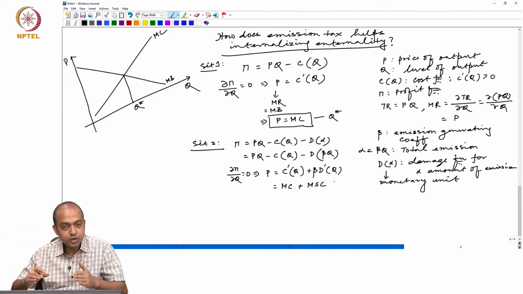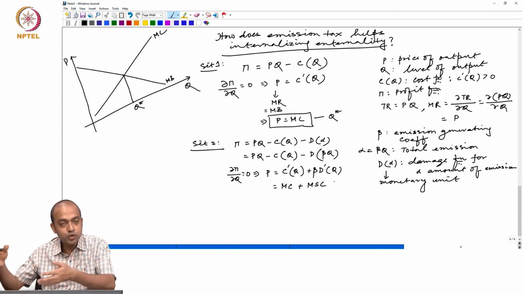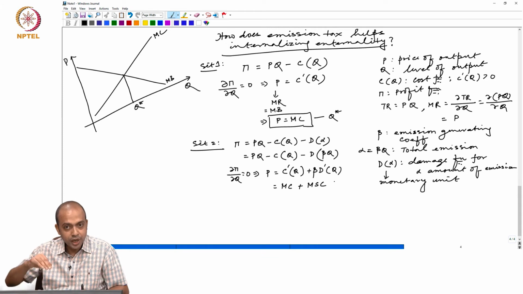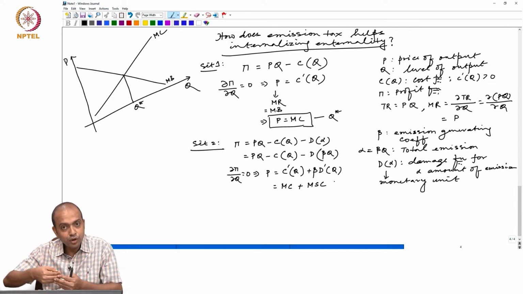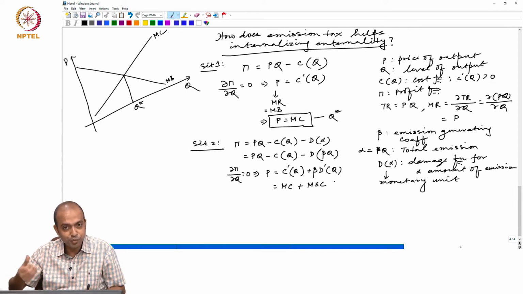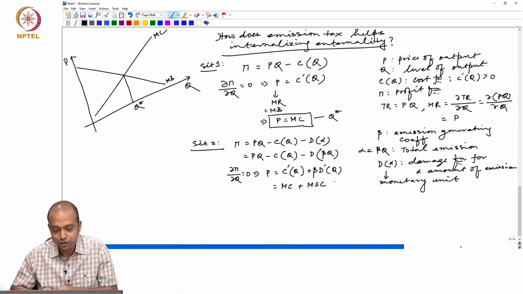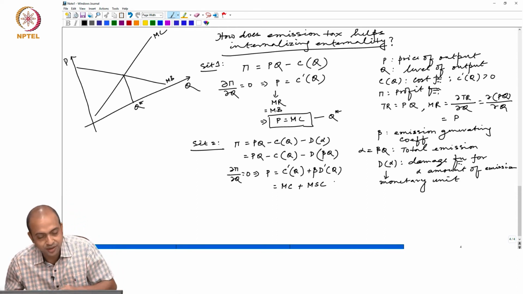More pollution means more mortality, morbidity, and so on. Society will suffer from this pollution. You have to go for treatment, there is some kind of treatment cost. If I know exactly in monetary units what the cost is, then that is beta D'. That is called marginal social cost.